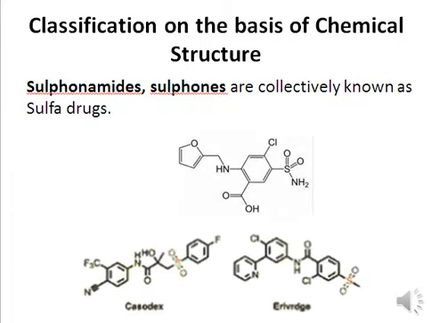Next we have the sulfonamides and sulfones. So all sulfur containing drugs are collectively known as sulfa drugs. So sulfonamide and sulfones are very important categories of sulfa drugs. So sulfa drugs, in case that's sulfonamide, then it has sulfonyl amide functionality. You can see this is sulfonic acid group, and this sulfonic acid group is attached with an amino group. So this is sulfonamide group,